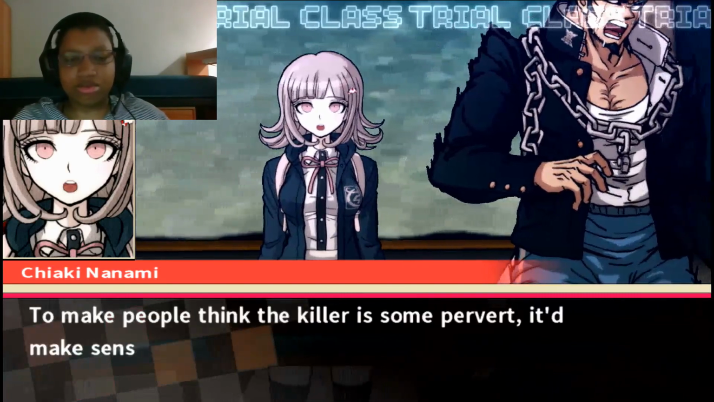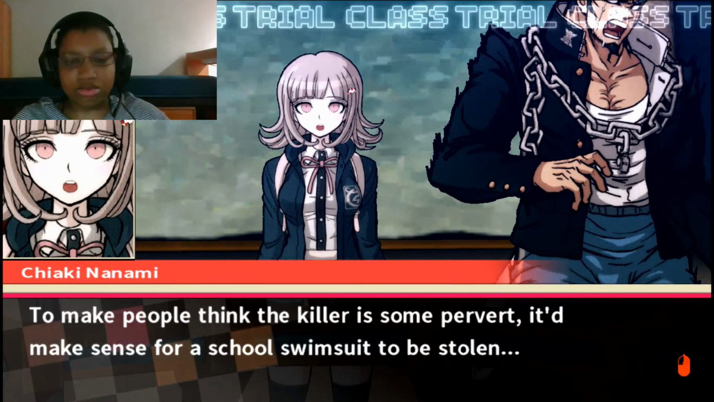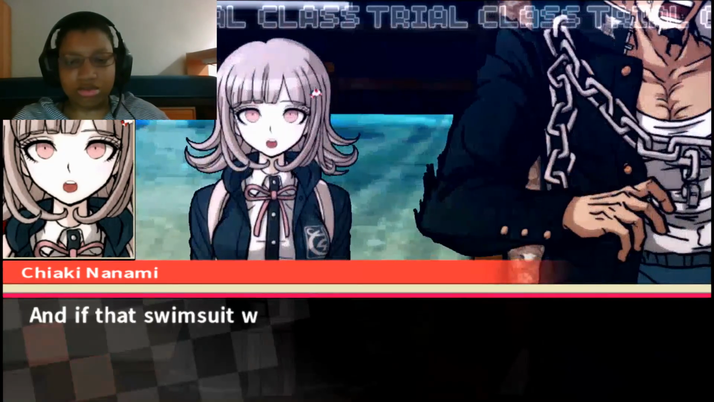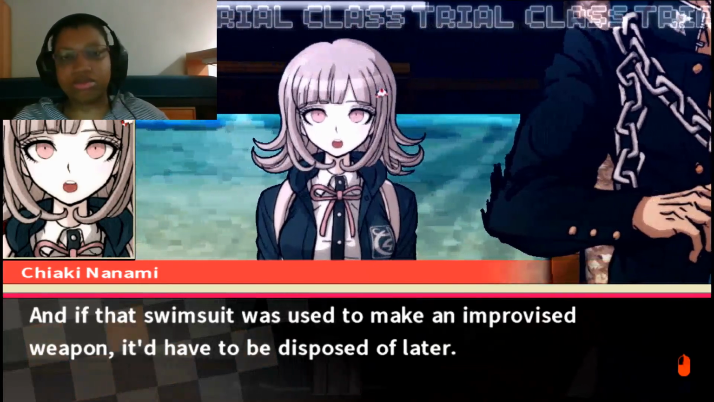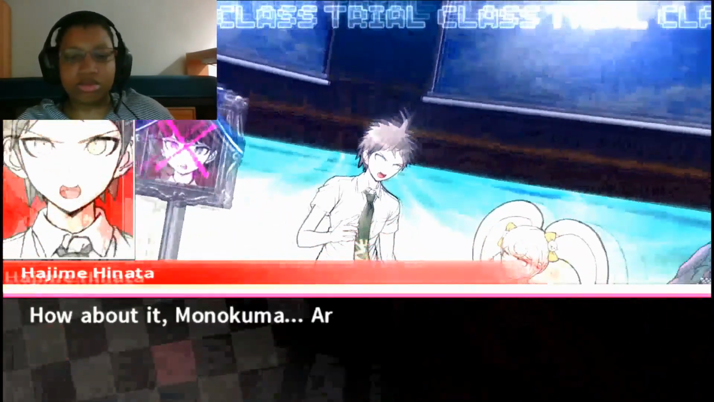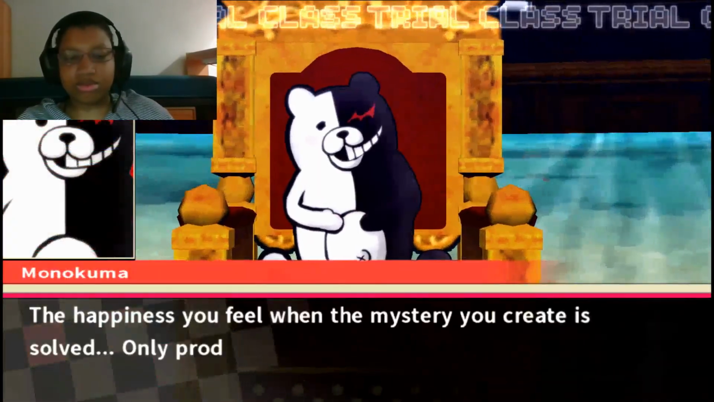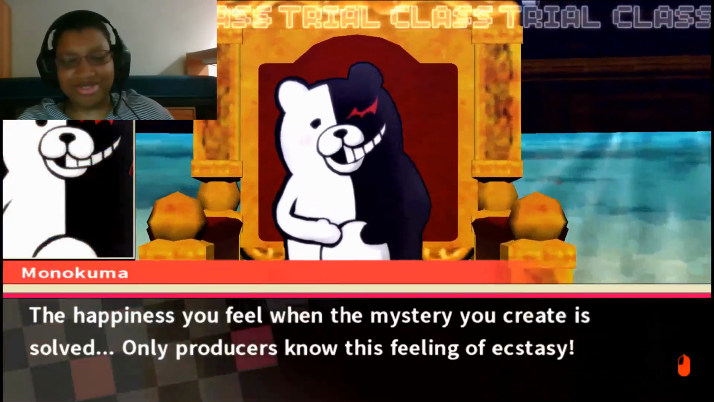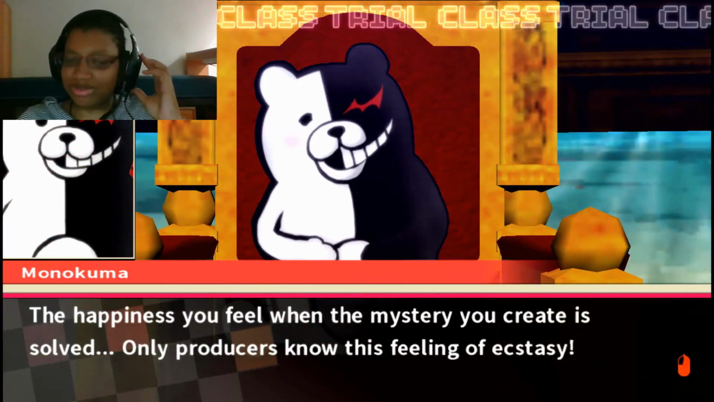To make people think the killer is some pervert, it makes sense for a school swimsuit to be stolen. And if that swimsuit was used to make an improvised weapon, it'd have to be disposed of later. How about it, Monokuma? Are you satisfied now? This happiness you feel when the mystery you create is solved. Only producers know this feeling of ecstasy.